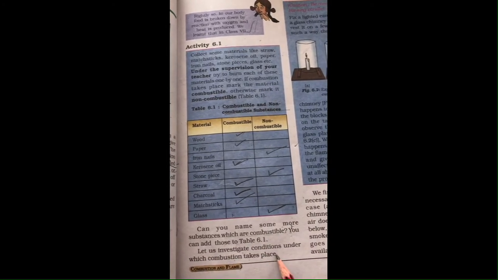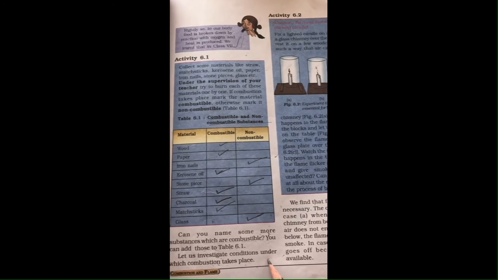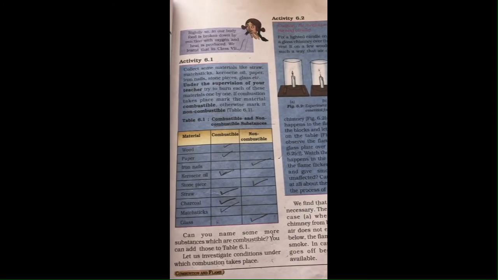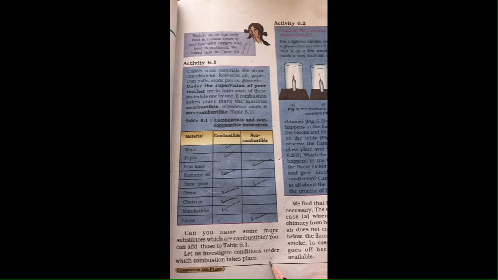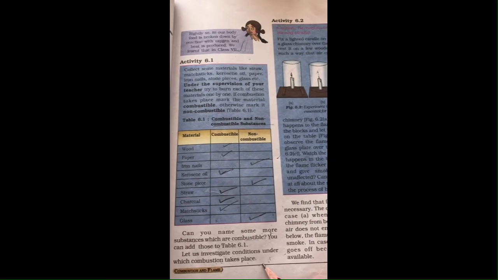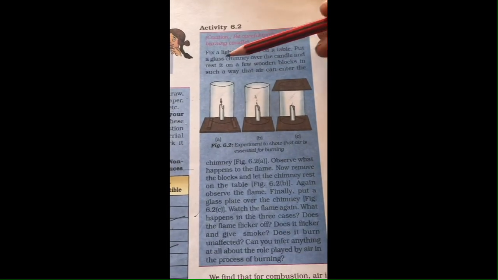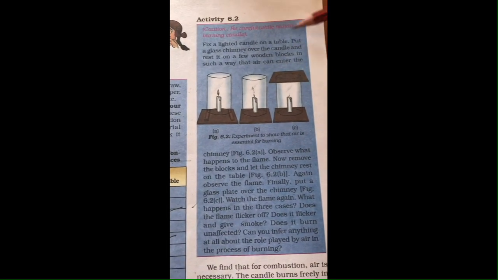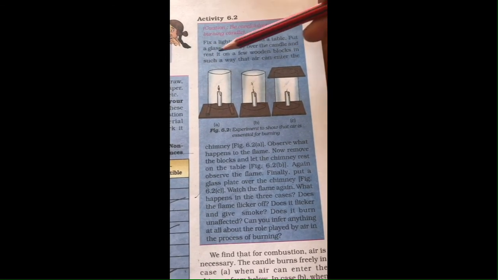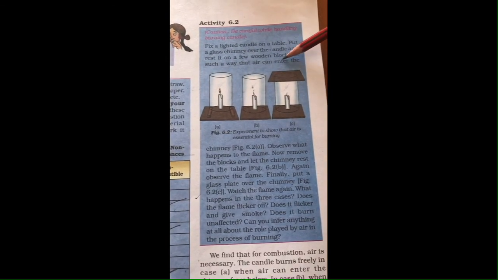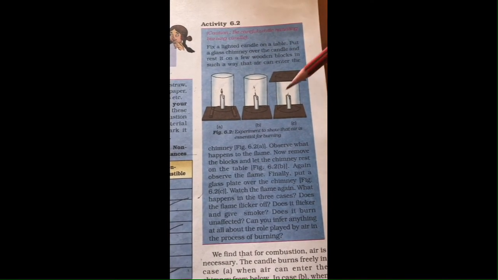Let us investigate the conditions under which combustion takes place. So what are the conditions? As you know, the major condition for combustion is the presence of oxygen. Clear? So fix a lighted candle on a table, put a glass chimney over the candle and rest it on a few wooden blocks in such a way that air can enter the chimney.